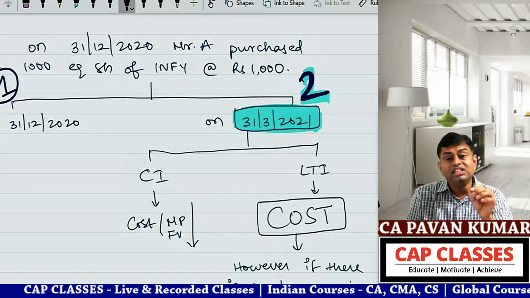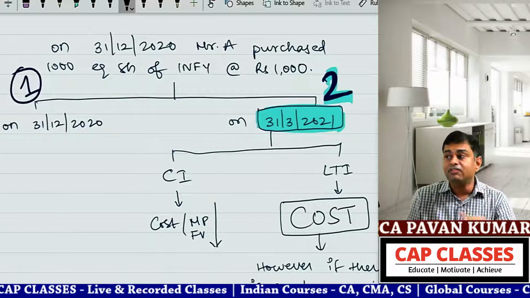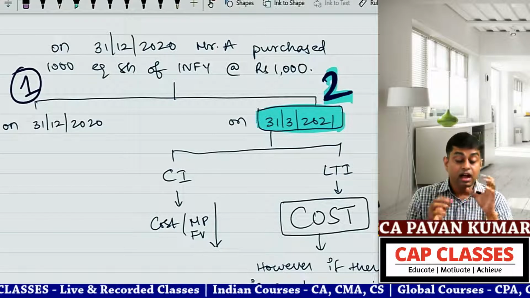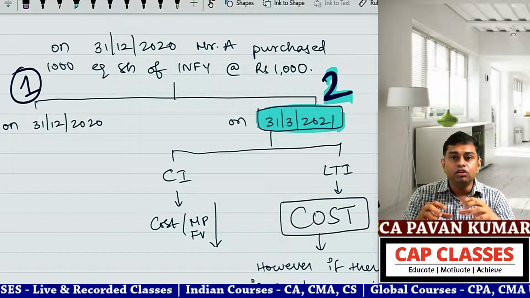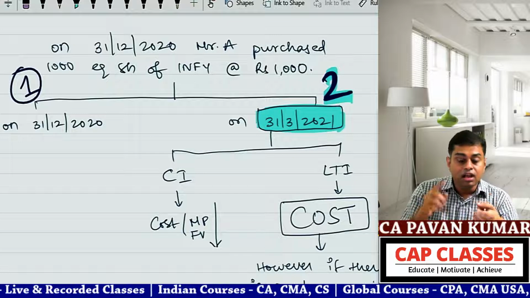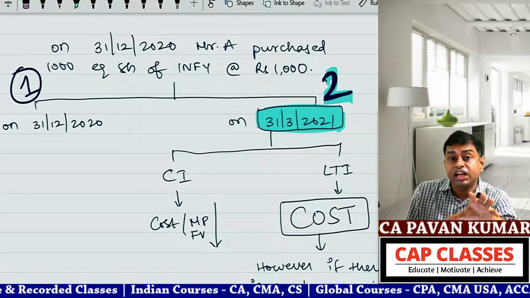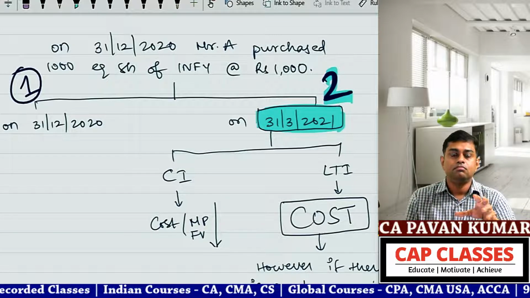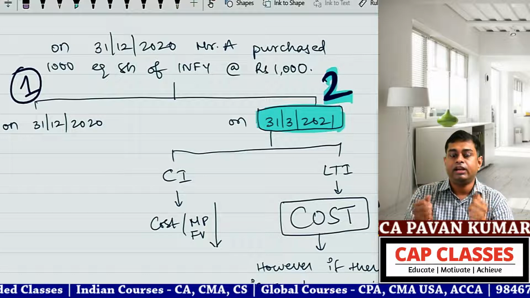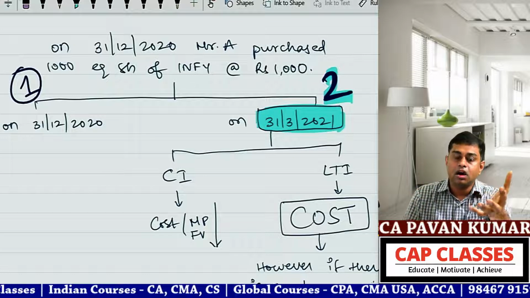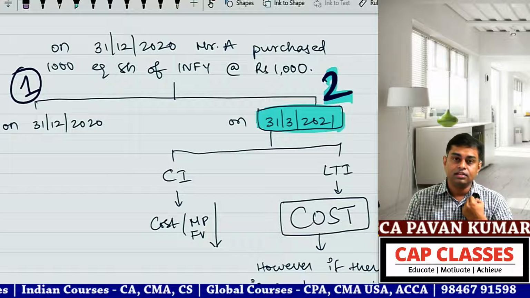So what is the journal entry I should write on the date when I am buying this? And this is classified into 3 situations. Point number 1, I paid cash and bought Infosys shares. Point number 2, I gave my WagonR car and I got some Infosys shares.